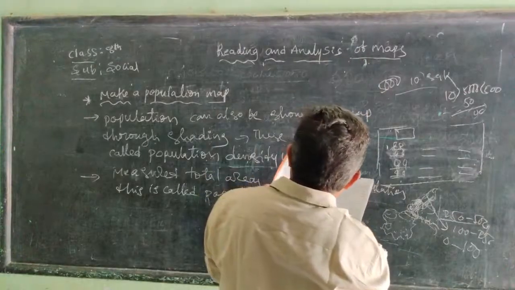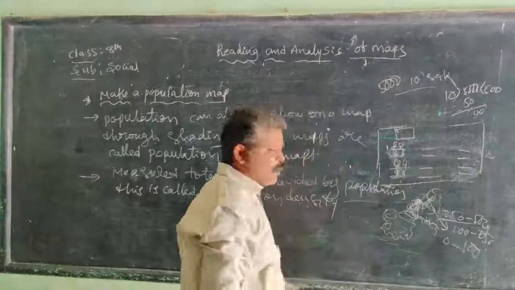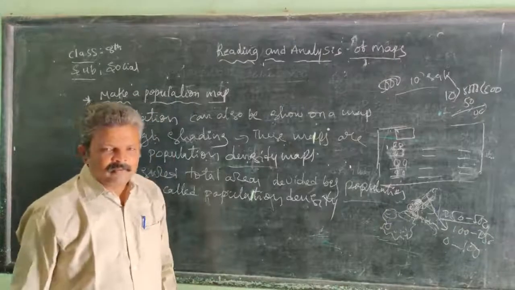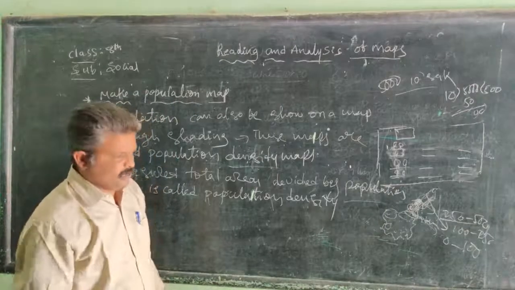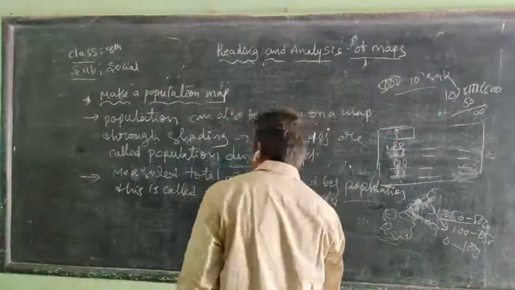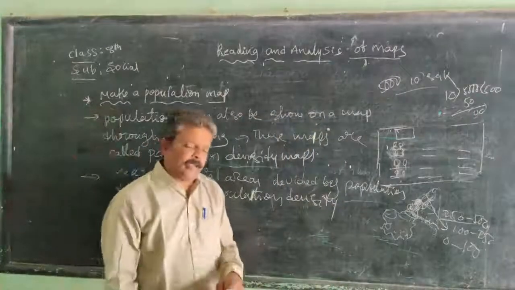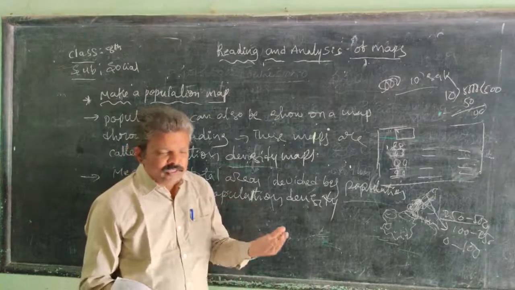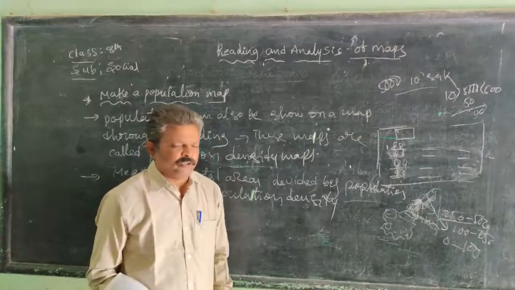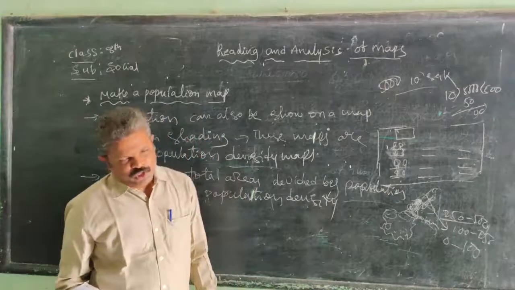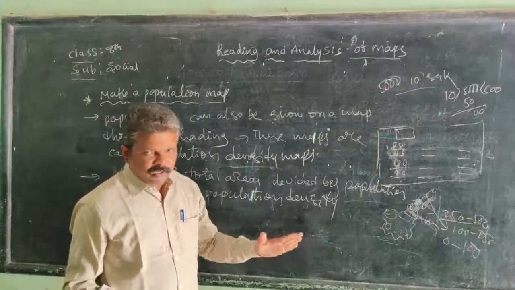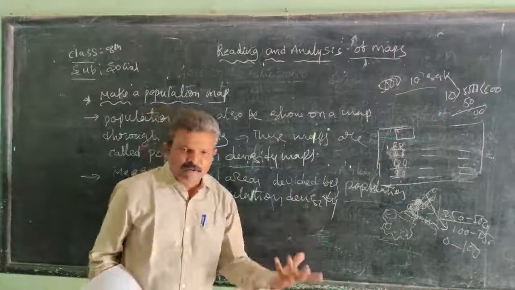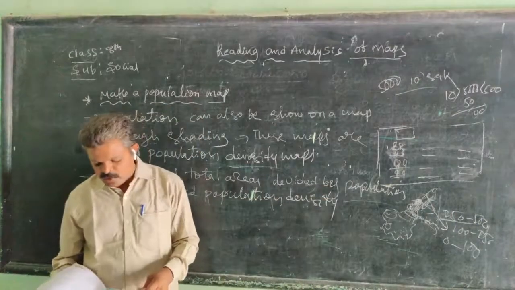Above that they use brown color. Above a thousand, there are only two states: Bihar 1100 and West Bengal 1000. That's why the highest density state in India is Bihar, and the lowest density state in India is Arunachal Pradesh. Arunachal Pradesh is a hilly area, and Bihar has plenty of facilities available.